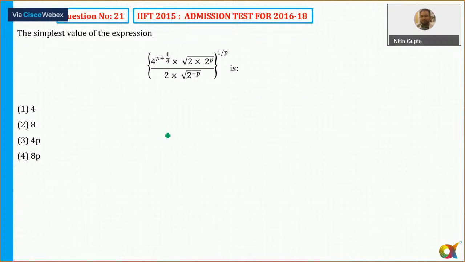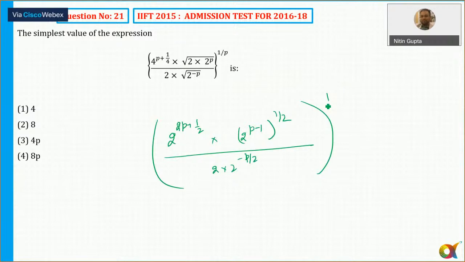सो 4 रेज टू पावर p प्लस 1/4. सो 4 इज व्हाट? 2 raised to power p plus 1, into 2 raised to power 1, divided by 2 raised to power p by 2. ओके, स्क्वायर रूट को लिख सकता हूं 2 raised to power माइनस p by 2. This is what we need to solve here. So just solve this and you'll get the answer quickly. क्या आ रहा है इसका आंसर? So this was not a difficult question.